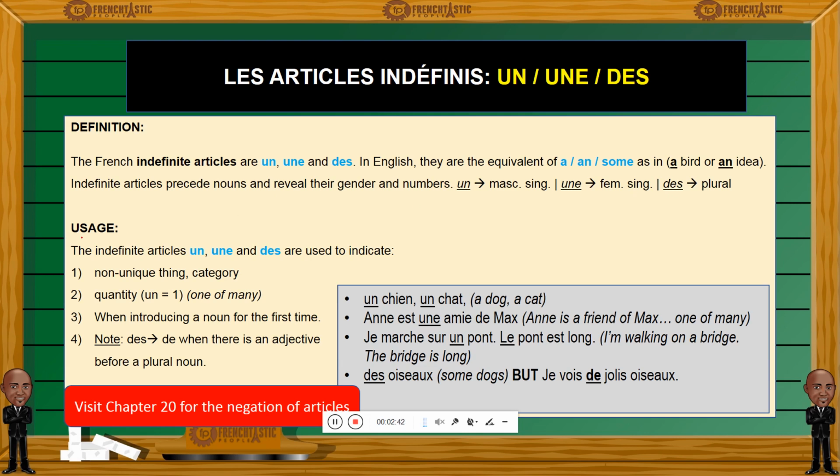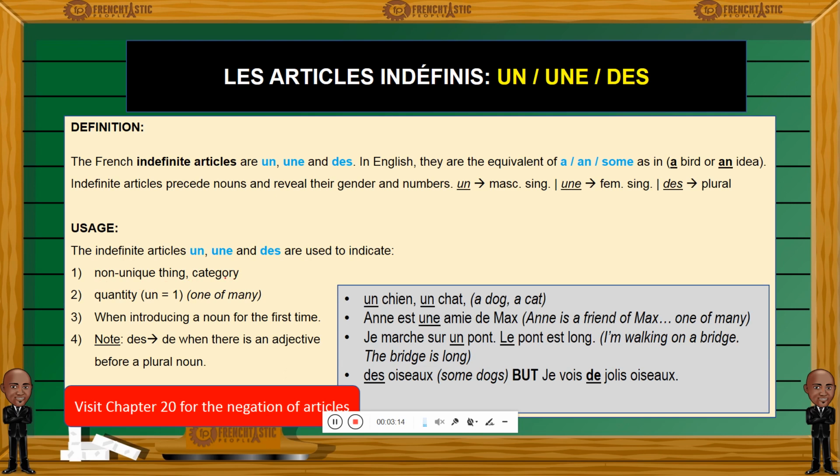Now, when do you use, this is very important, so let's go over this in detail. When should you use an indefinite article? There are sometimes some confusions in French about when you should use an indefinite one or a definite article. But I could tell you that some of the rules here are similar to those in English. So you will use an indefinite article to refer to a non-unique thing that is a category, for example.